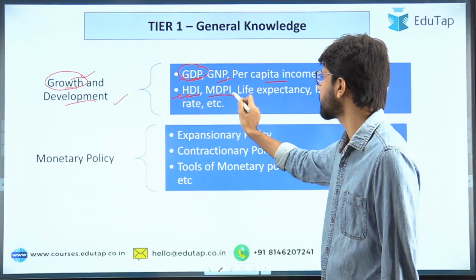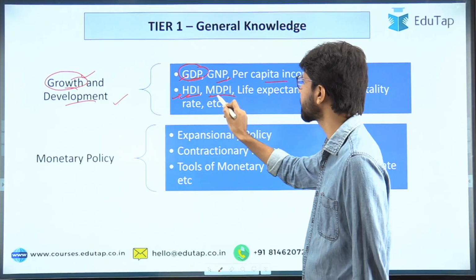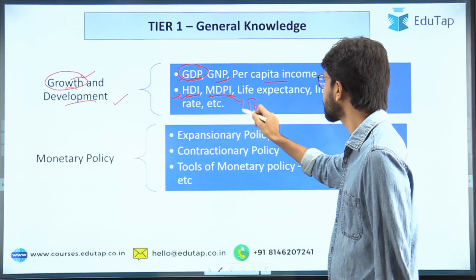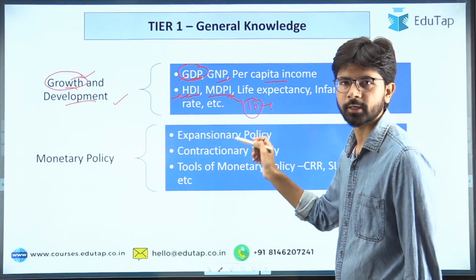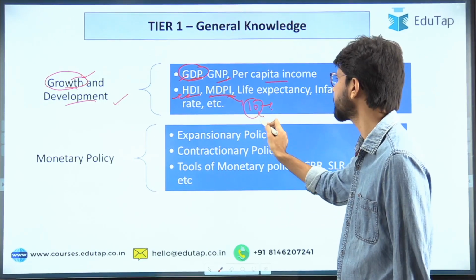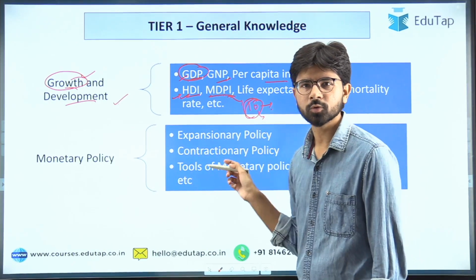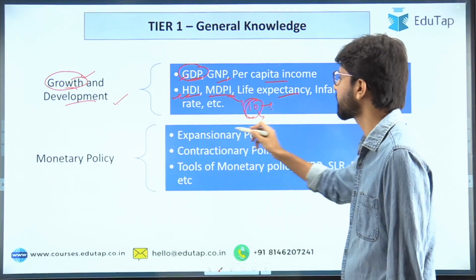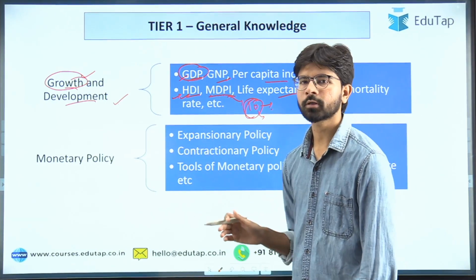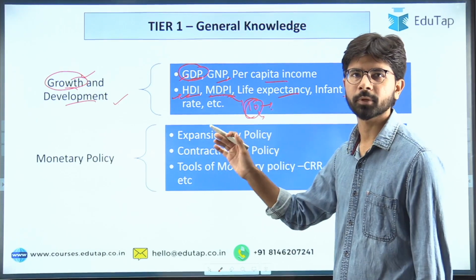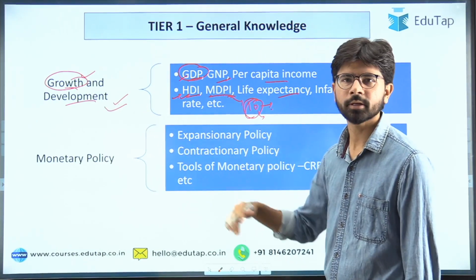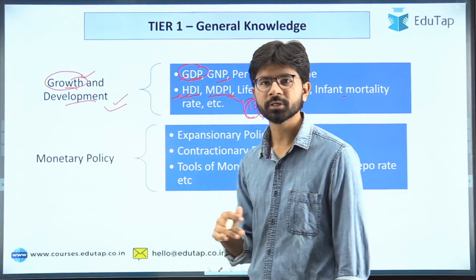And there is another indicator of development, that is the multidimensional poverty index. There are 10 different indicators used. What are those 10 indicators? You need not go into such greater details, but have an understanding of those indicators. And what is the life expectancy, infant mortality rate, etc. These are the different indicators of development. So you have to have a basic understanding of these topics in order to understand economics in a holistic manner.